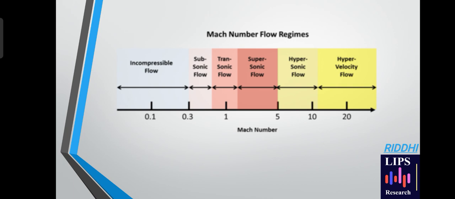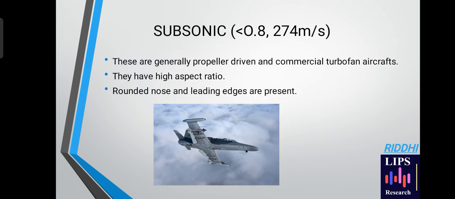This is a simple representation of a number line showing Mach number flow regimes ranging from incompressible flow, subsonic flow, transonic flow, supersonic flow, hypersonic flow and even hypervelocity flow. One should keep in mind this number line whenever calculating the Mach number of a typical body.